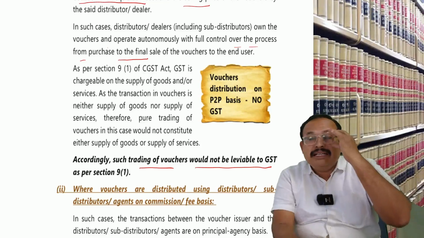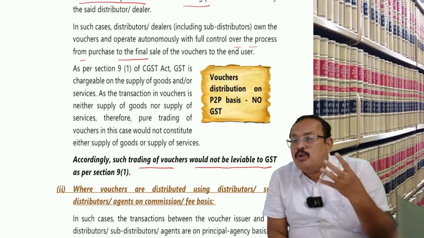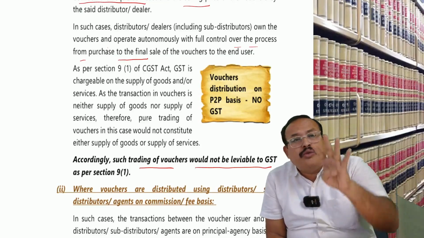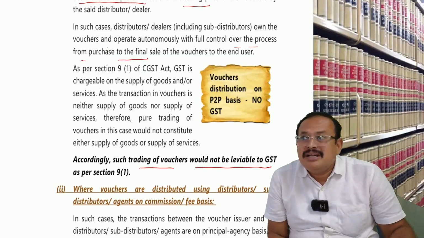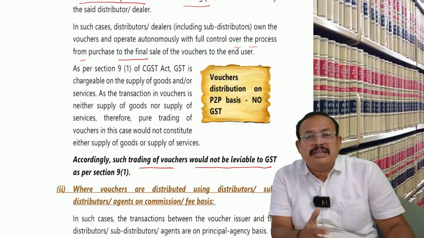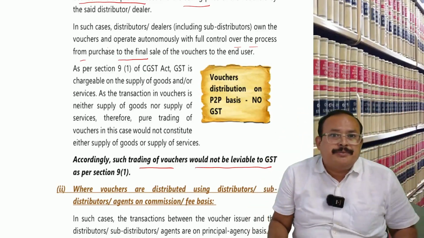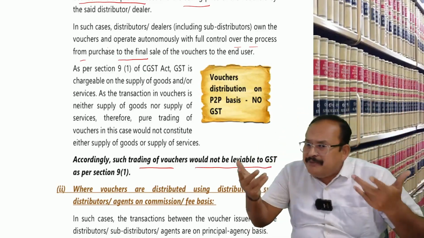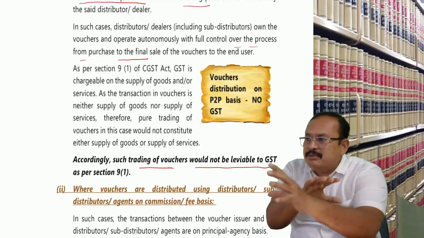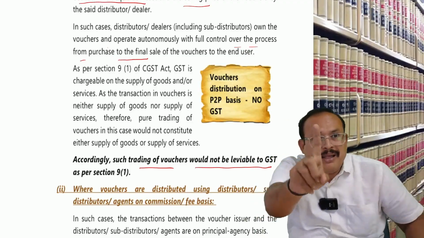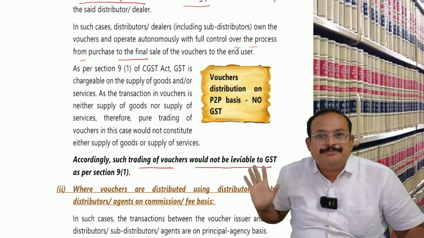Now, in the hands of the TCS company, out of 100 vouchers, 40 vouchers are unsold. At the end of the period, expiry of the voucher takes place. If expiry takes place, it has not been redeemed. Before redemption, expiry has taken place. Is there a supply? No. Unless there is actual redemption, it is not a supply.